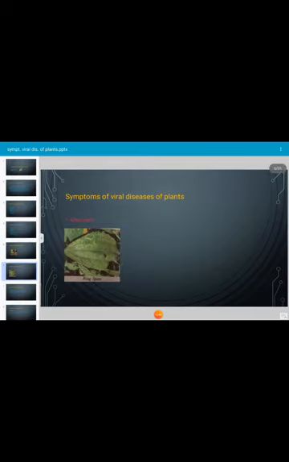Next, this is the ring spot. The affected plant possesses chlorotic rings on the leaf, on the fruit as well as on the stem of the respective host plant. Ring-like symptoms are described as ring spots. Ring spot is a type of symptom used to describe an irregular patchwork of green and yellow areas on the infected leaf surface. In certain cases, the leaves may also become distorted. There is no distinct sharp margin between the affected and healthy areas of the leaf, and ring spot is caused by a viral pathogen.